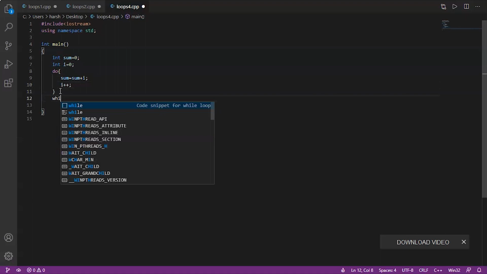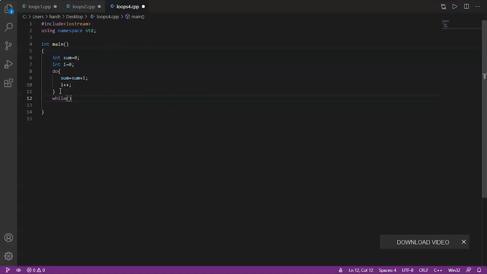Now we will write while I less than 10. We have written I less than 10 because we want to find the sum from 0 to 9. And make sure to put a semicolon in the end in case of do while loop.